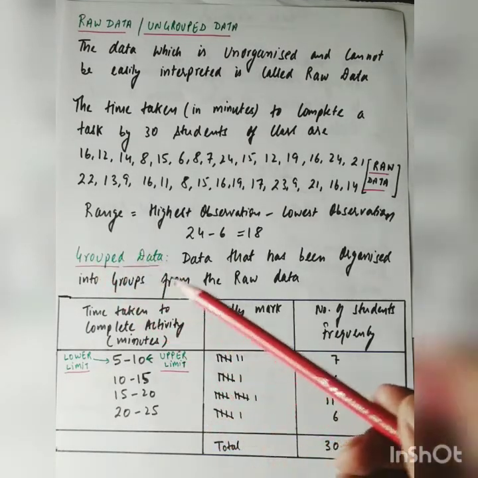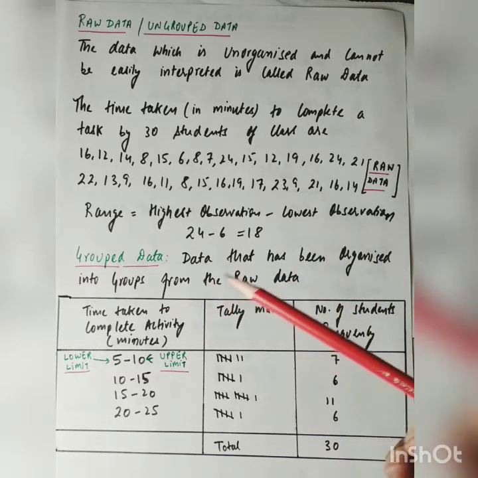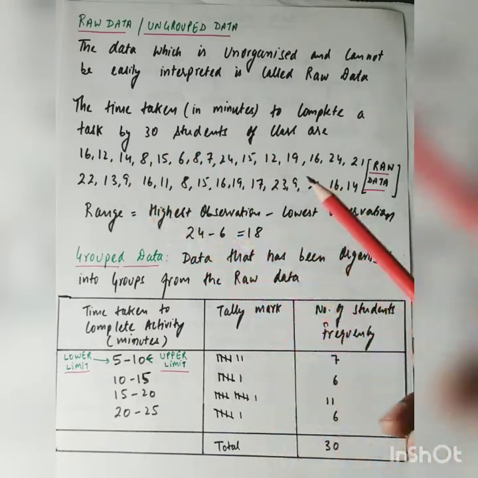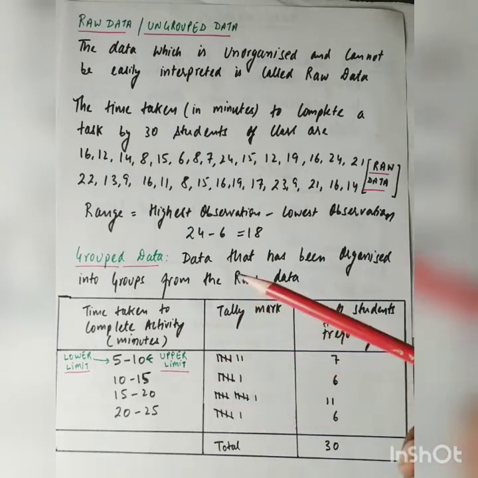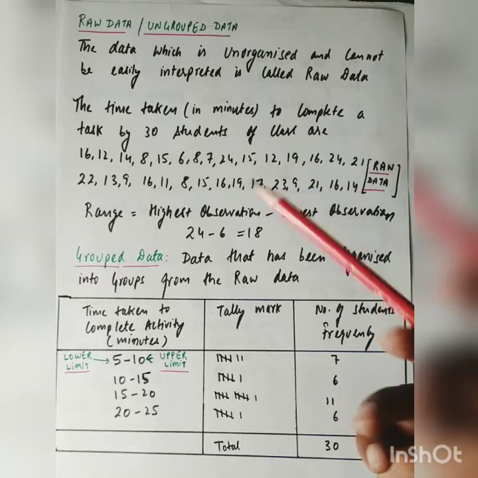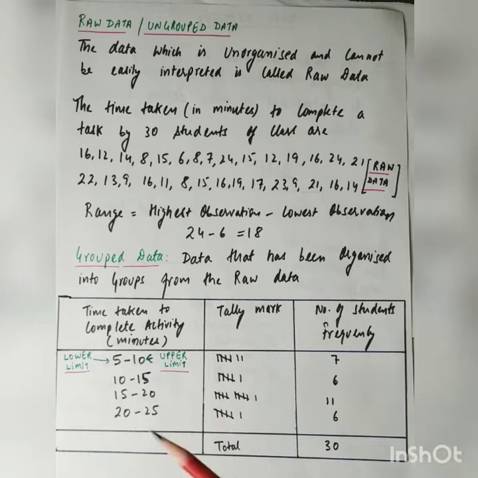Grouped data is the data that has been organized into groups from the raw data. That means when we arrange the given raw data into groups, we call it grouped data. For example, the above data is arranged in groups or in a frequency distribution table. Here the first column is time taken to complete the activity in minutes. Second is tally marks, and third is the number of students or the frequency.